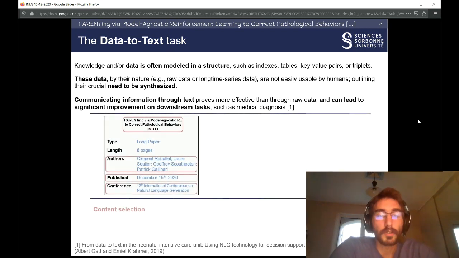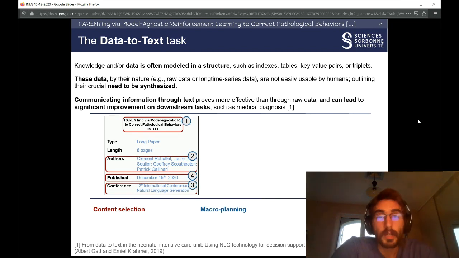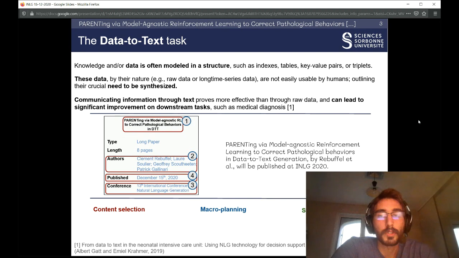There is first a content selection step, then a content ordering step, and finally surface realization where we choose the actual words in our text. There is also the syntax aggregation subtask. Notice at the end of the text it says INLG 2020 and not the full conference name. Or the data abstraction or interpretation subtask. For instance, this text is written in the future tense because the published date is in the future.